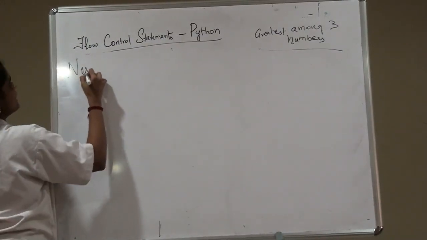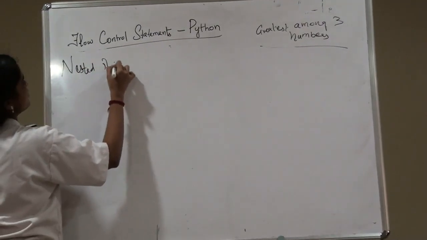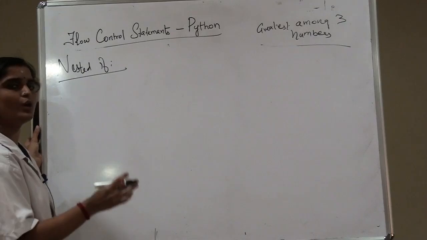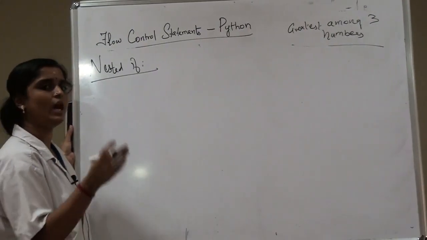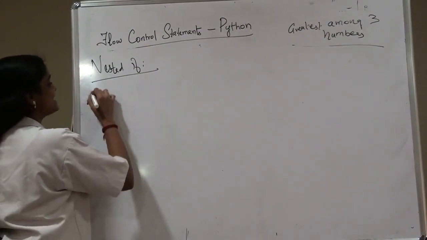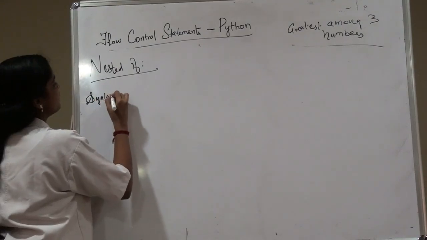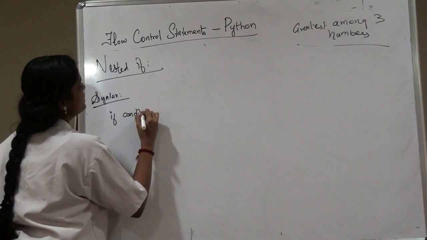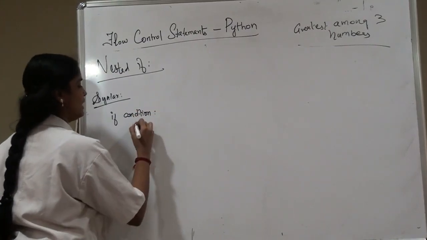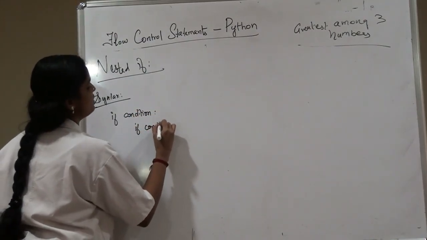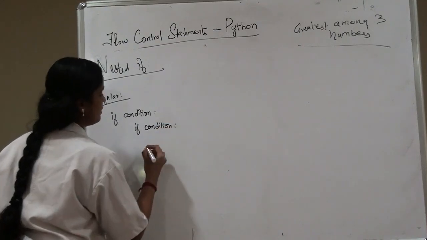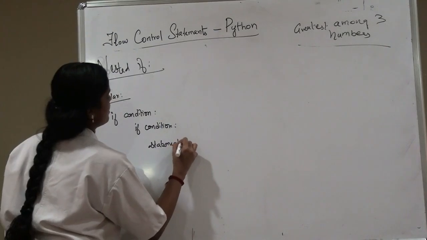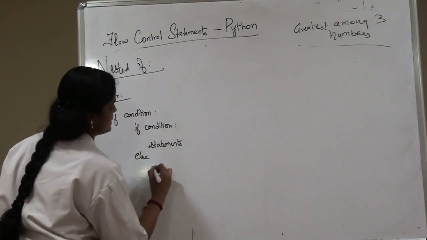Next one is nested if. So, nested if is nothing but we are going to write an if statement within another if statement. Let me write the syntax for that. If condition colon, if condition colon statements, else statements.